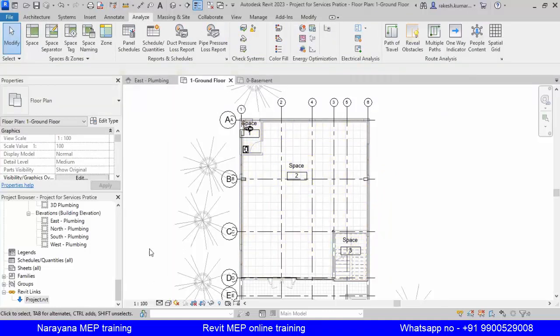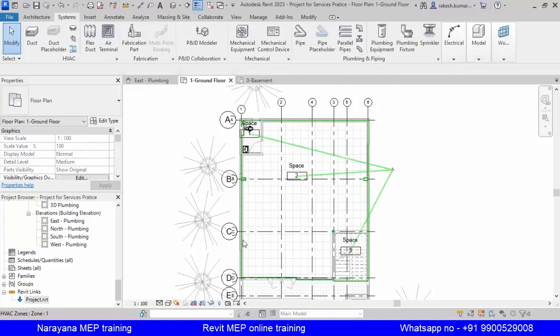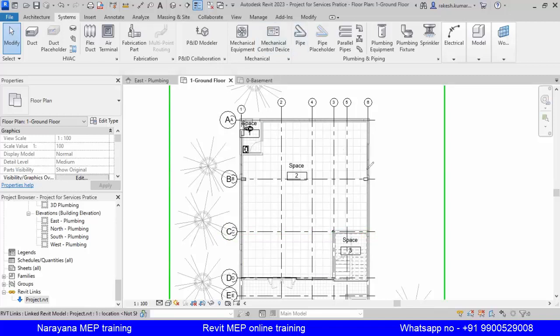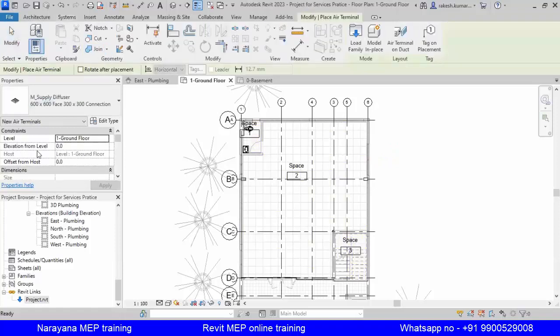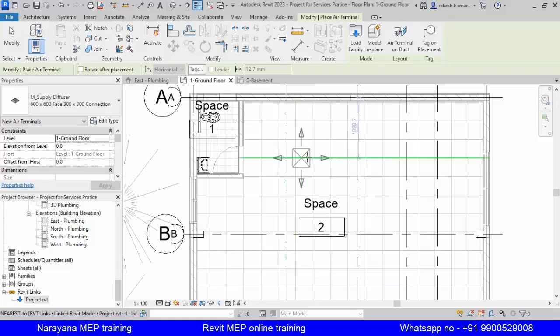Now what we will do, I will place some diffusers. In this area we have calculated around 3000 CFM is required. Based on the heat load calculation, we got 3000 CFM. So what we will do, we'll place the air terminals and see the elevation from the level. If I place it here, it will be placed on the ground. I want to place it at the ceiling level. Just for example, I'll show you. I just want you to know the difference. I'll place it here.